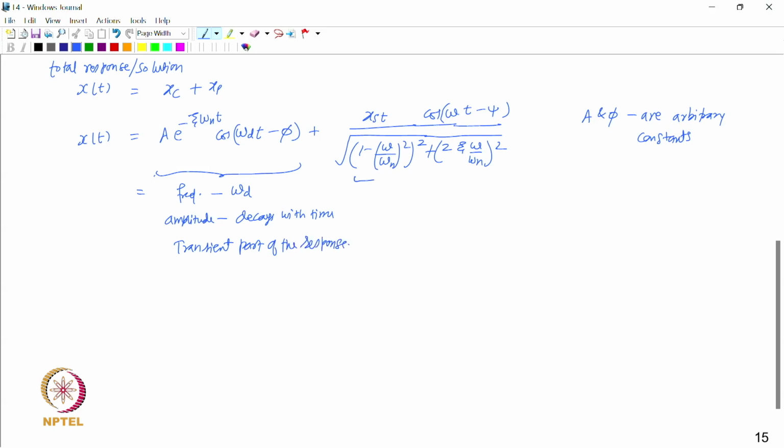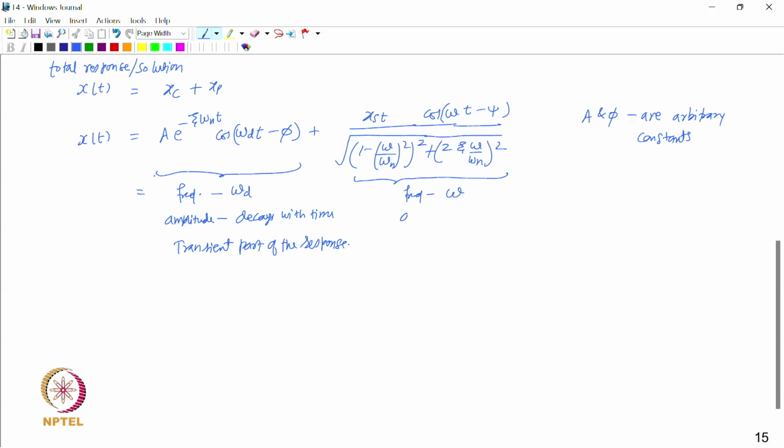And now if you look at the second part, which is the particular part, the frequency of this part is omega, while the frequency of the transient part was the damped natural frequency omega d, which is under root of 1 minus zeta square into omega n, right. So, that was a system property that depended on the system parameters, but the frequency of this particular part is omega, which is the frequency of the excitation force which is acting.